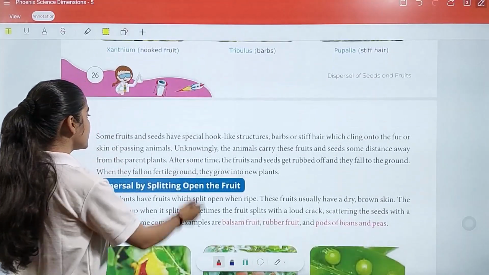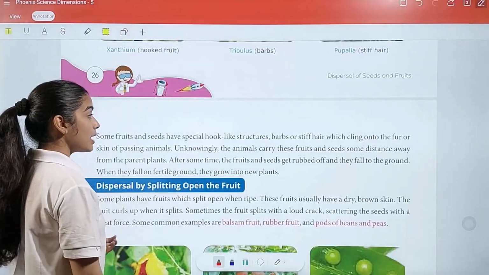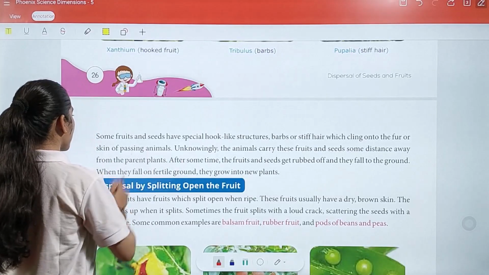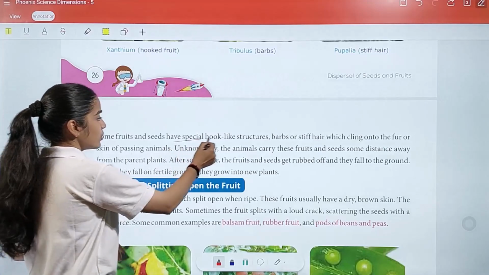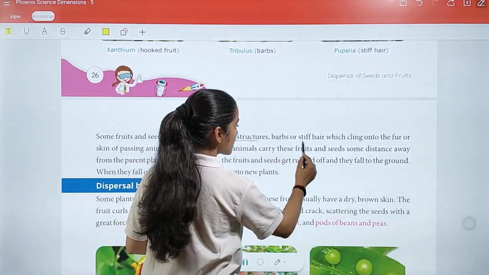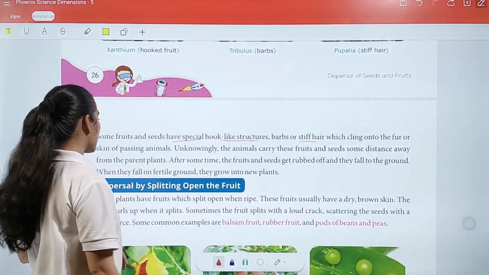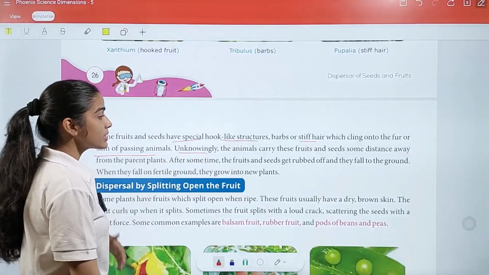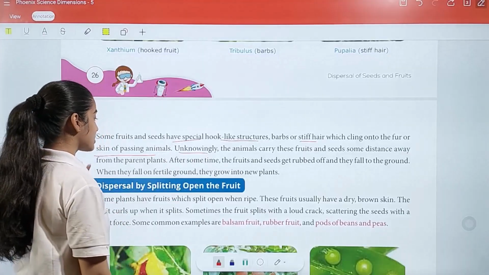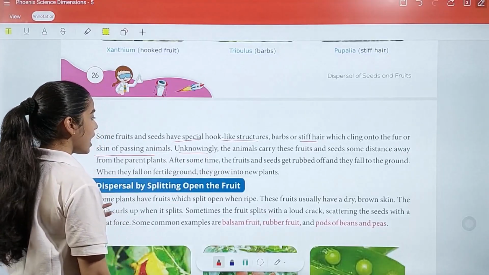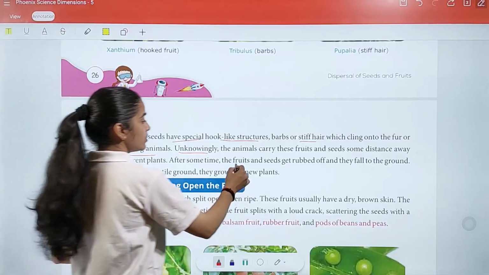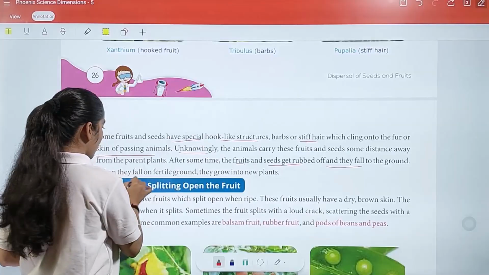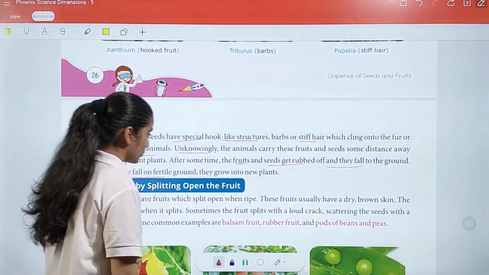Now, some fruits and seeds have special hook-like structures, barbs or stiff hair, which cling on to the fur or skin of passing animals. Unknowingly, the animals carry these fruits and seeds some distance away from the parent plant. After some time, the fruits and seeds get rubbed off and fall to the ground. When they fall on fertile ground, they grow into new plants.